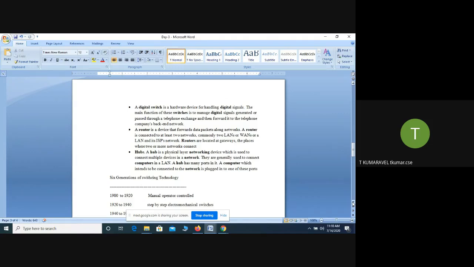I want to transfer data from one place to another. How can I do that? By using the router. Between every two CCs there is a room called the switch room. I think all of you have noticed that. It provides the connection between the networks. That's why they use switches, in simple terms.